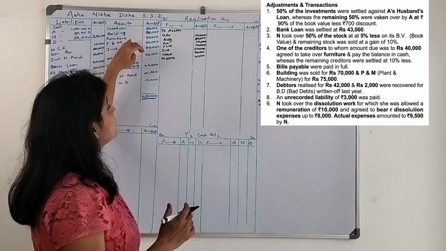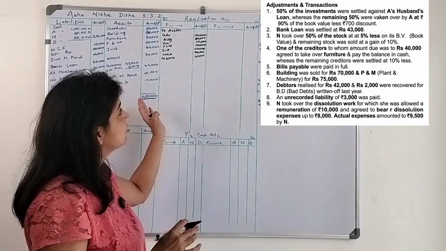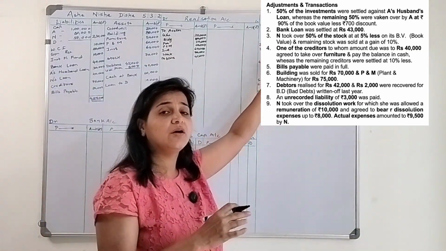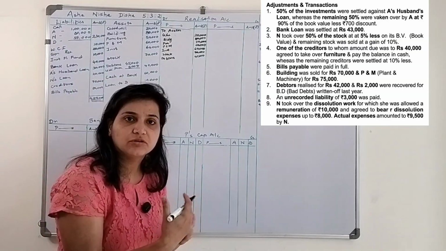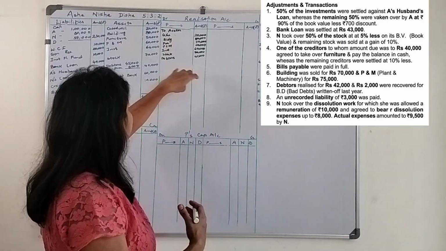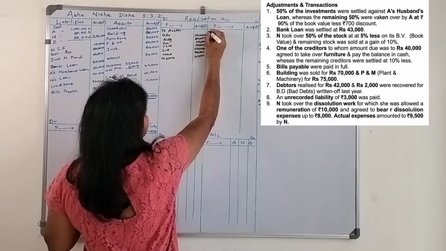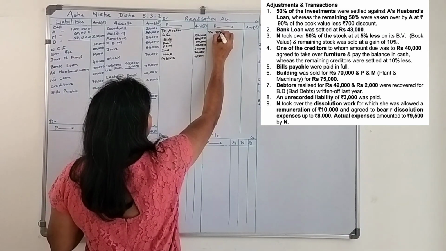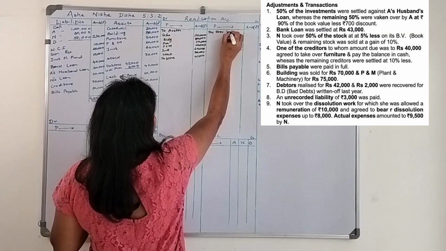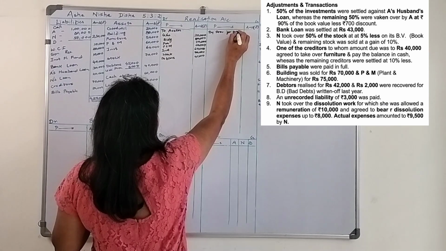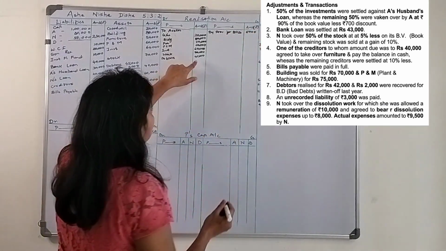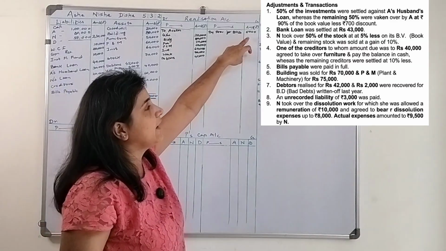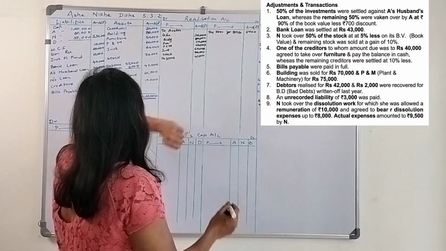If we are keeping a provision for depreciation, then the provision for depreciation will come on the credit side. So the gross amount will come over here, and the provision for bad and doubtful debts, which is 5,000, will come on the credit side.